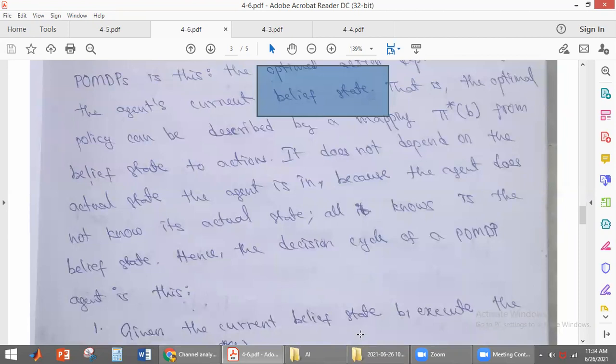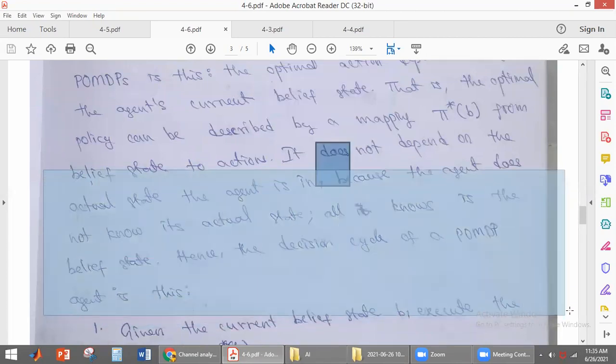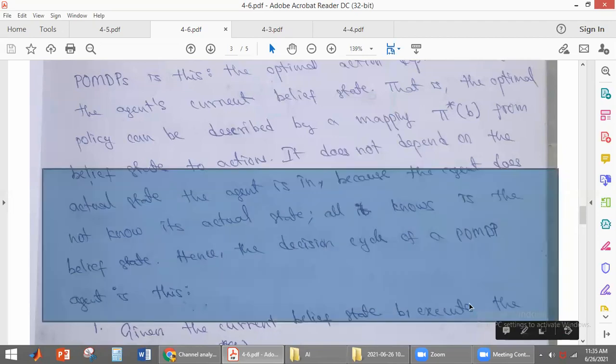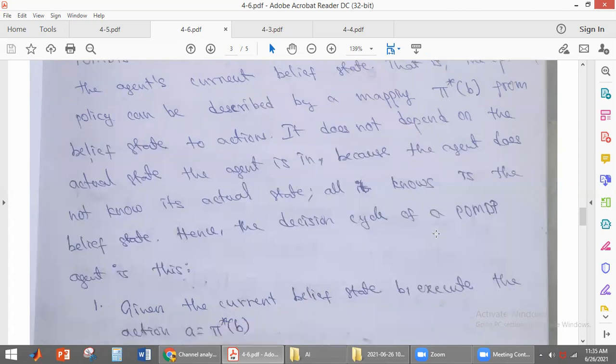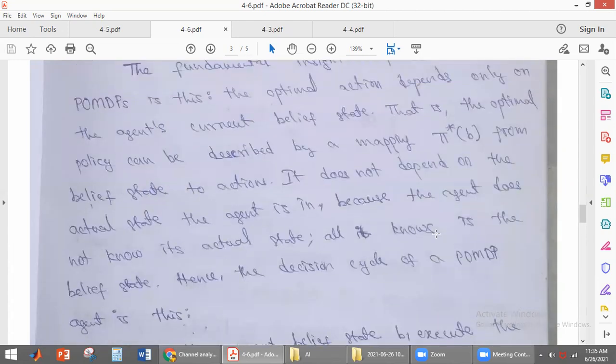So it does not depend upon the actual state S, because this is a partially observable environment. The agent does not know its actual state. So what does the agent know here? The agent knows the set of possible states it can be in. That is the belief state it knows. It does not know the actual state. That is why the optimal action depends upon the belief state.